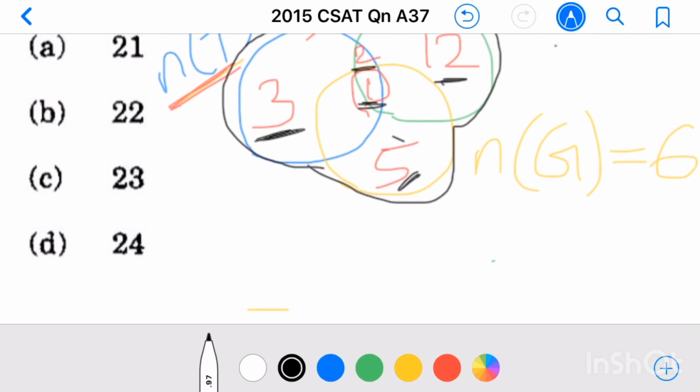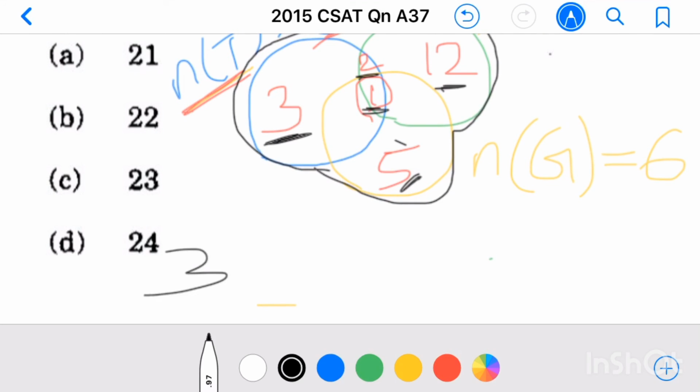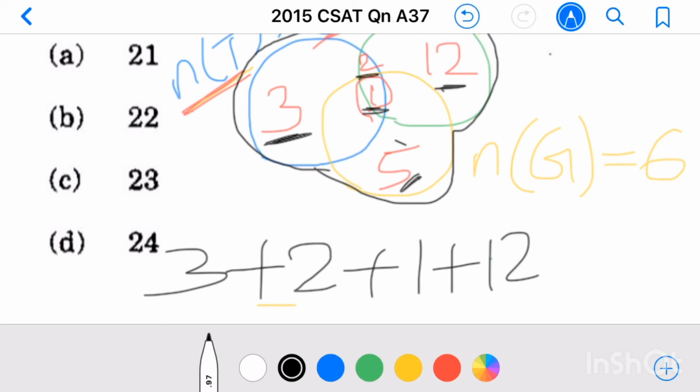So adding all these values we get the total number of persons in that group, which is equal to 3 plus 2 plus 1 plus 12 plus 5 equal to 23. Our answer is option C, 23.